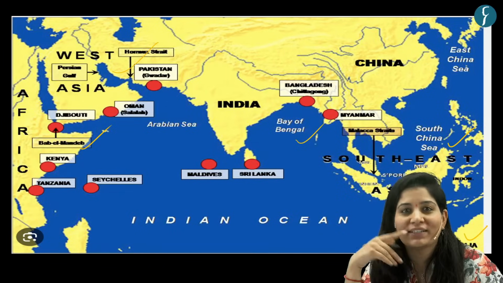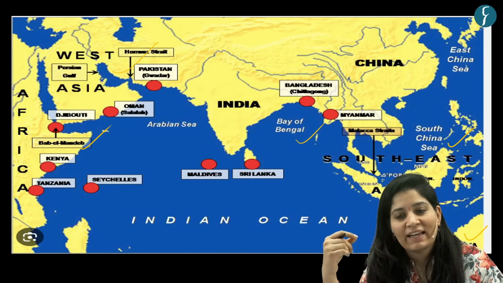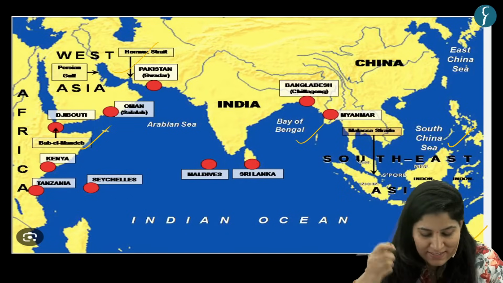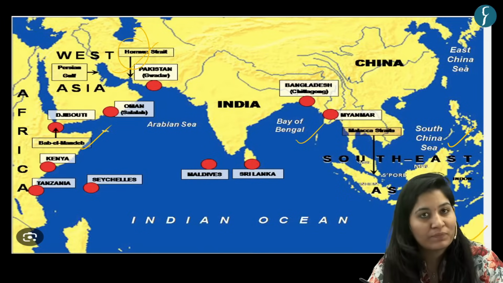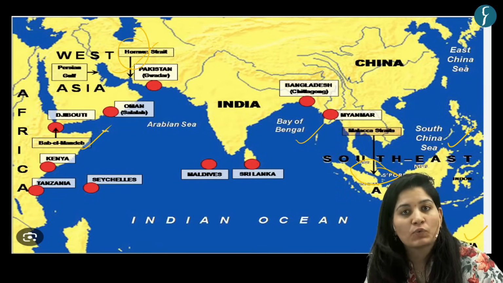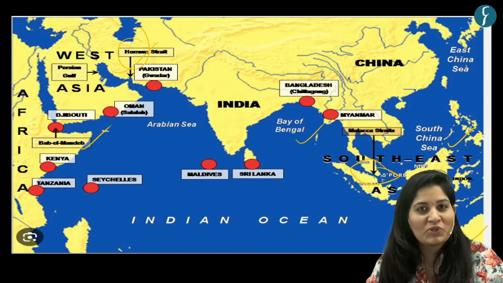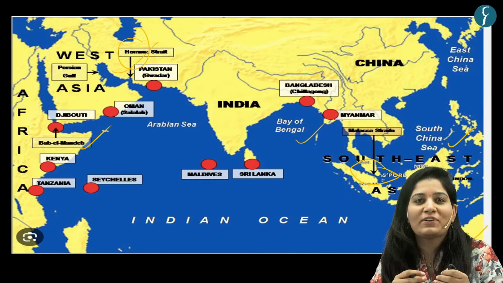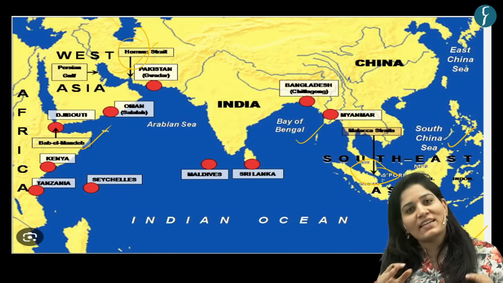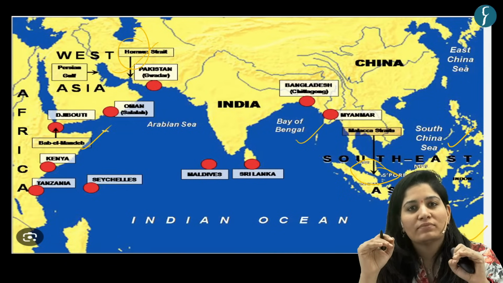Now, why is it so important? Why is it so strategically important? Because it is home to the world's busiest trade routes. You can see here the Strait of Hormuz, the Strait of Malacca. So these are the important trade routes, okay, present in this region. Second, the ocean. So this region is full of marine resources, abundant natural resources. So because of these two factors, this region is quite important from the geopolitical perspective.